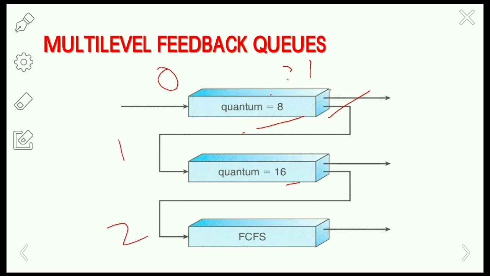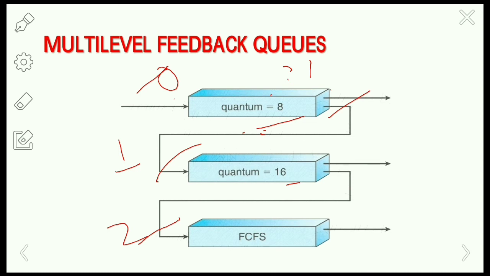The scheduler first executes all processes in ready queue 0. Only when ready queue 0 is empty will it execute the processes in ready queue 1. Similarly, the processes in ready queue 2 will be executed only when queues 0 and 1 are empty.